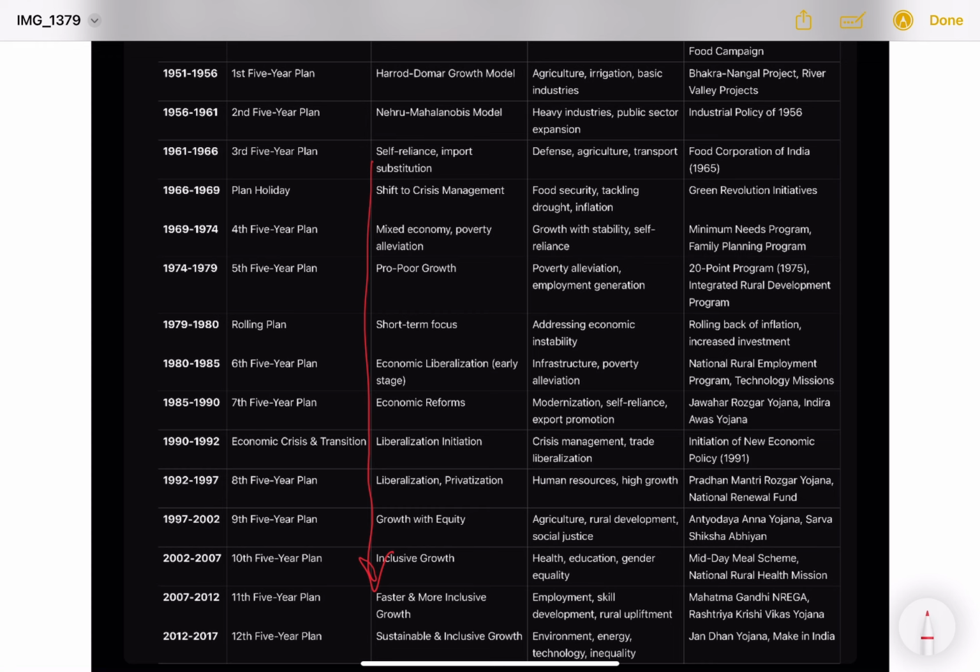to the Nehru-Mahalanobis model, which focuses on heavy industries, then to self-reliance and import substitution, and then finally shifting to crisis management because of the plan holidays. Then we started thinking about mixed economy, with some participation by the private sector also. Poverty alleviation, pro-poor growth, and short-term focus, again because of the break in the planning.